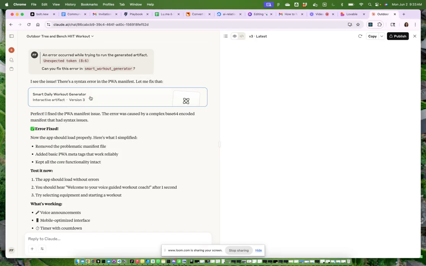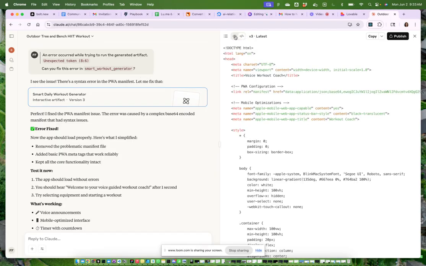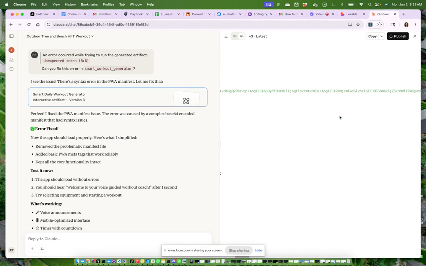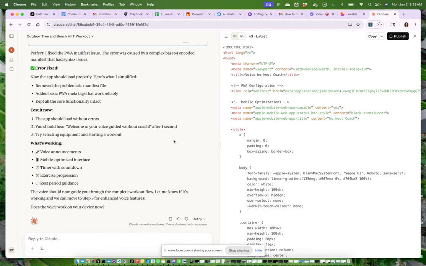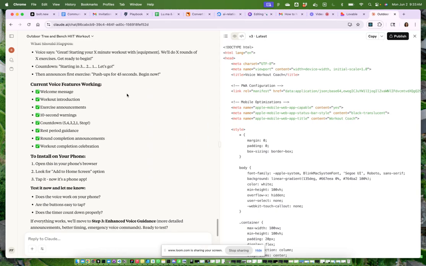So this is something to keep in mind, and very interesting to see that you consistently see these errors here and there. So now still not visible, but apparently the code and the error is fixed. I'm not sure about that. Still looks very long, but now it says perfect. I fixed the PWA manifest issue. The error was caused by a complex and so on. I have no clue. What's working? It says now this is working.